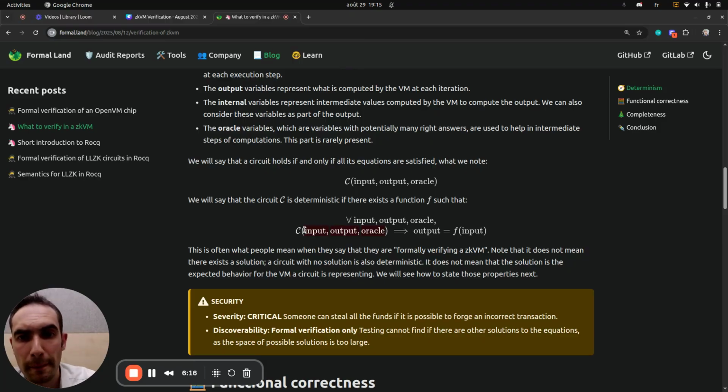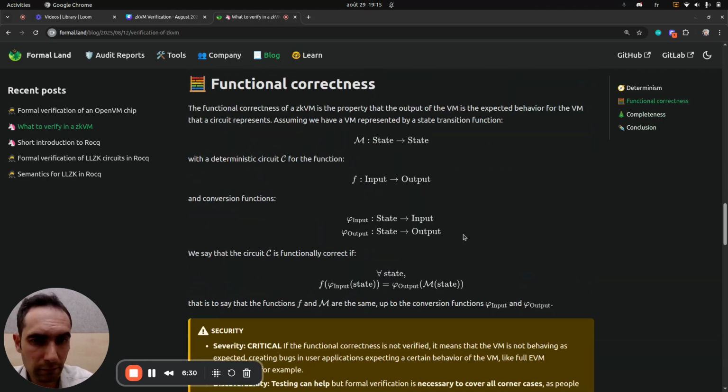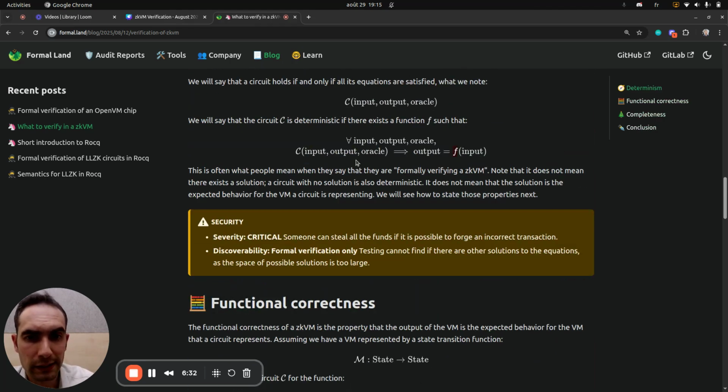So this function will typically be the VM execution step through an encoding in the equation variables. And once we have stated this property, we are sure that it will not be possible to provide an invalid certificate of execution.